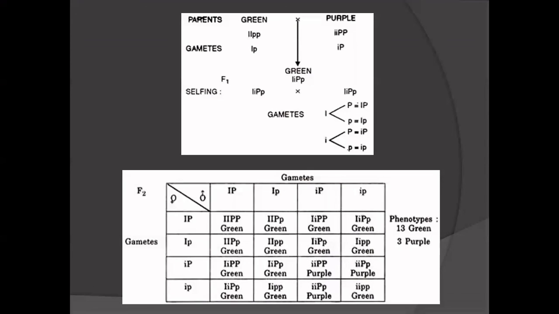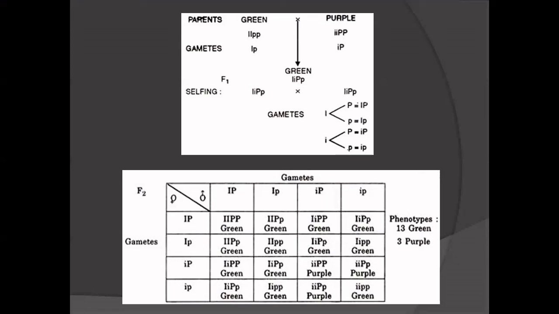So when we self this green, consisting of the genotype capital I, small i, capital P, small p, we get these phenotypes in a 13:3 ratio. 13 are green color and 3 are purple color. We get the purple color only when the capital I is not present. So plants with purple leaves are 3, and 13 are green. So this is about the inhibitory genes.